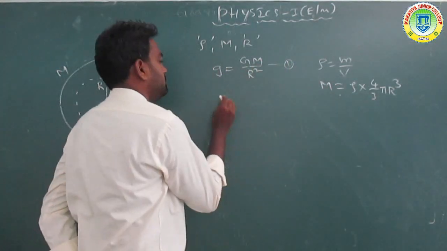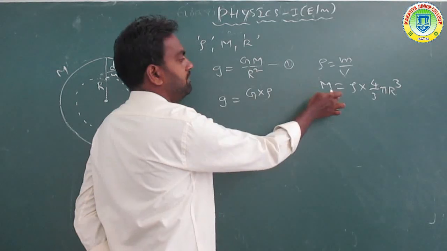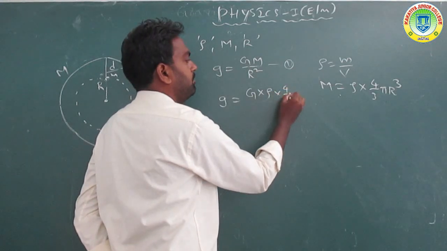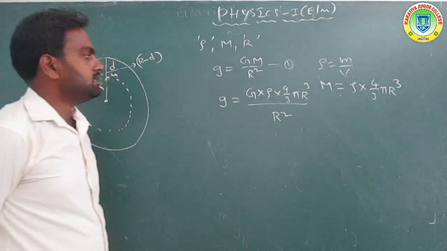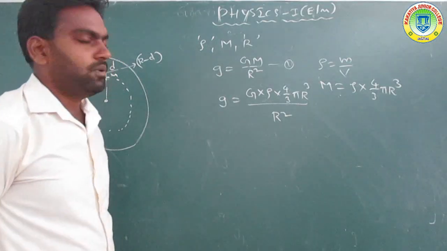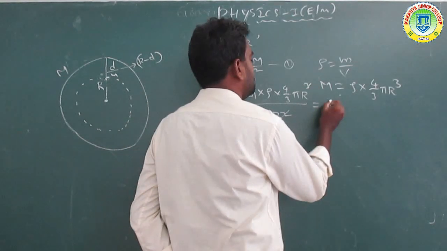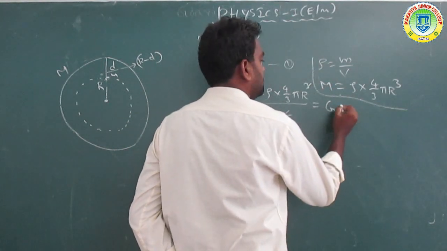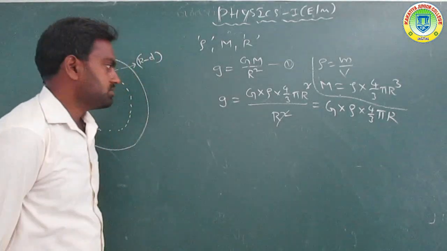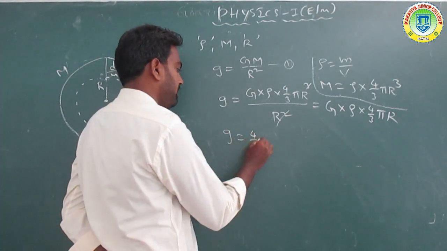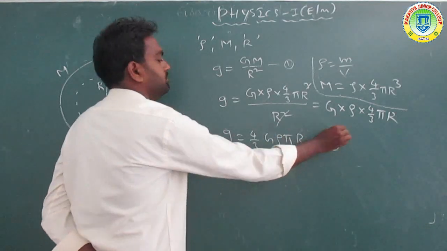Now substituting the M value, g is equal to capital G into rho into 4 by 3 pi r cube by r square. The r square and r cancel, and the remaining equation is g equals 4 by 3 G rho pi r, equation 2.